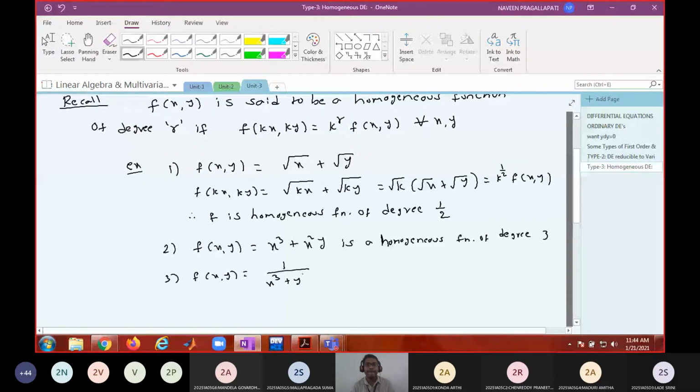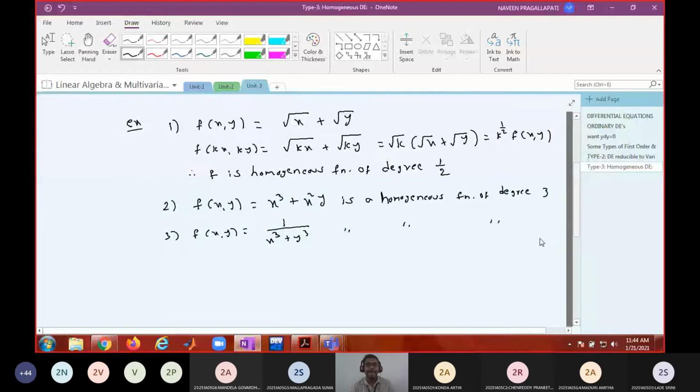What is the degree? It is minus 3. It will be 1 by k cube into x cube plus y cube. 1 by k cube is k power minus 3, right?